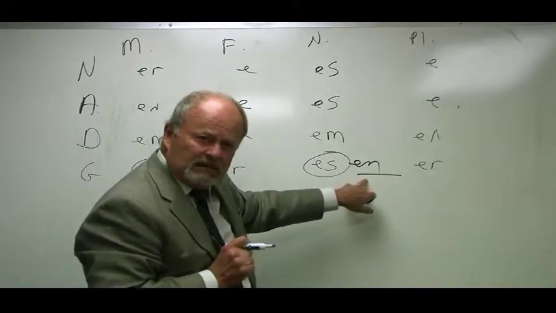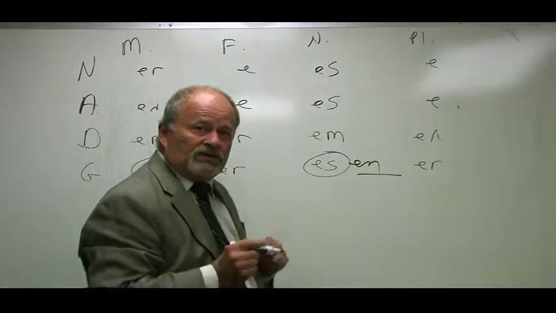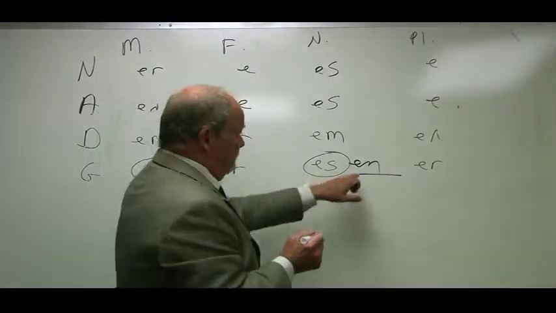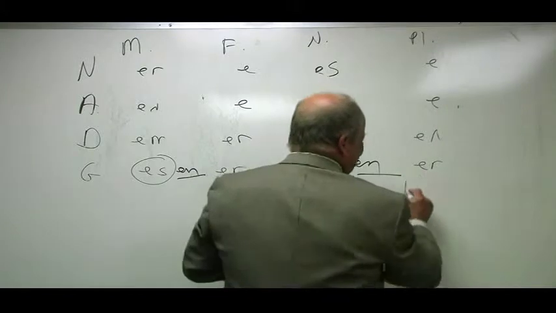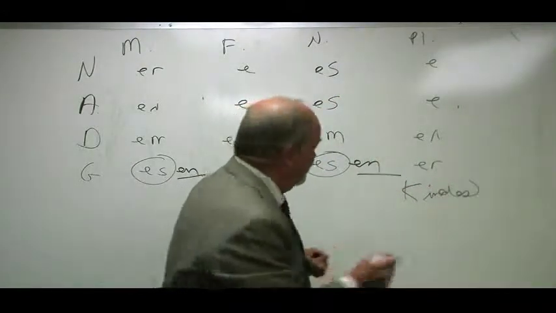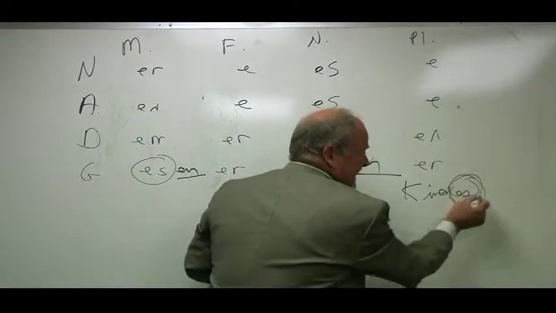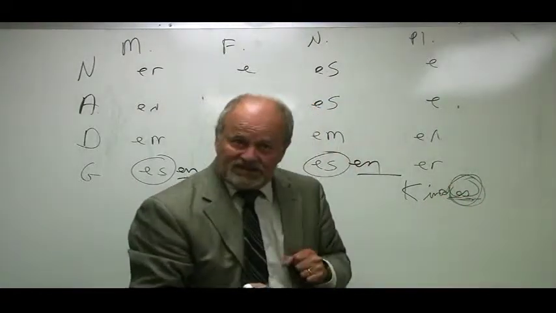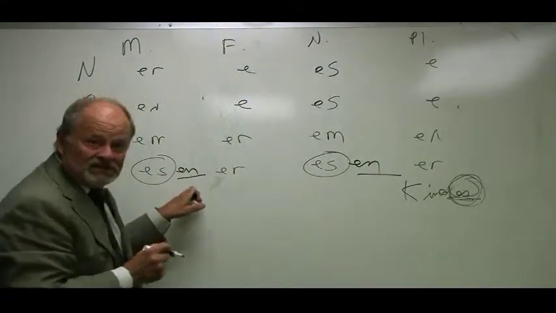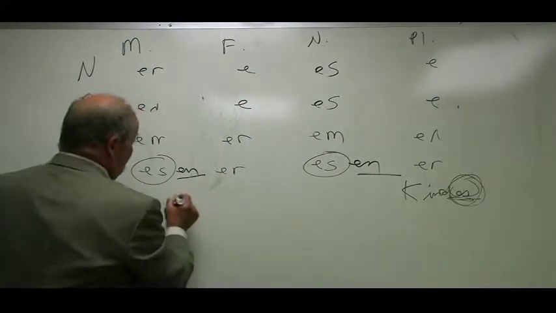But in these two genitive spots, what do we do with the nouns themselves? We put endings on them. So, guten Kindes. We added the strong ending es to the noun itself. And the same thing takes place over here in the masculine gender.